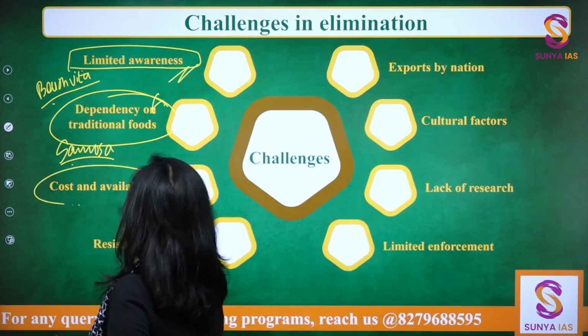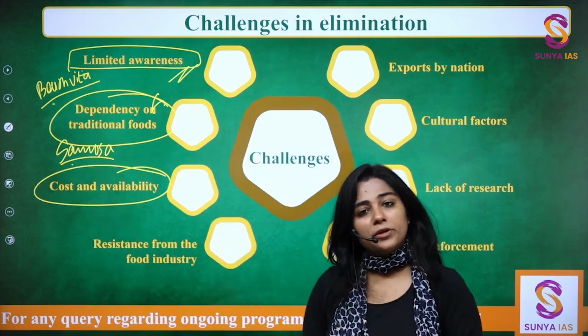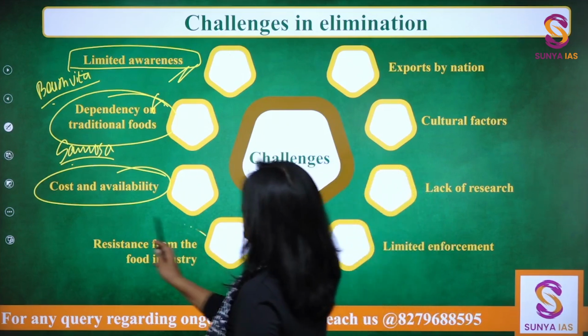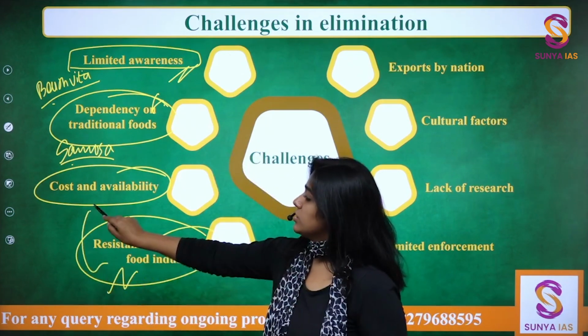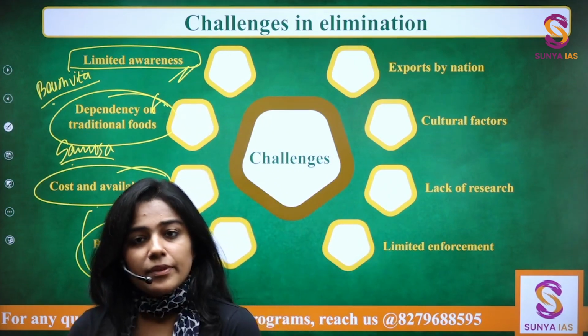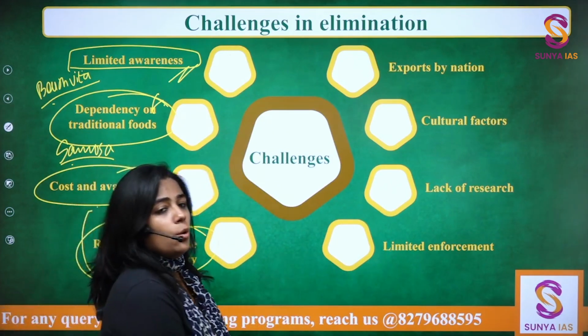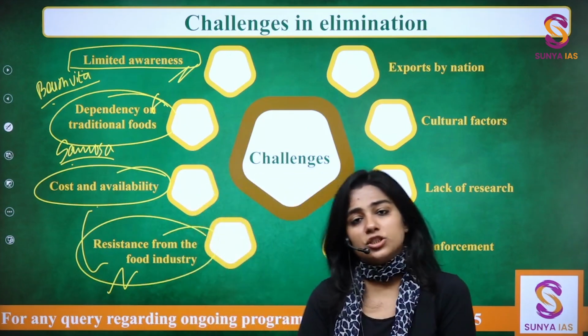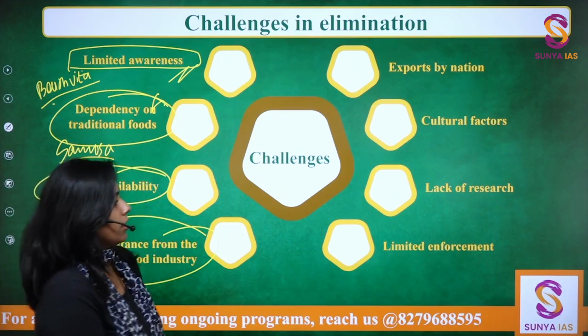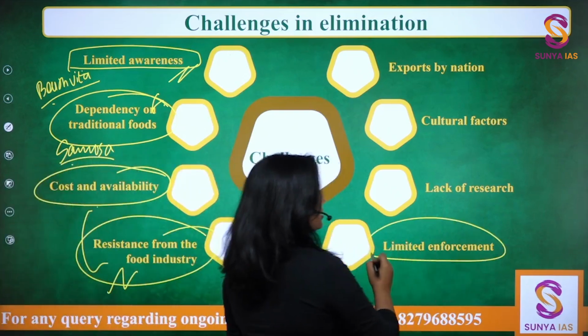Then cost and availability: the healthier alternatives are pretty expensive, you don't want to shift towards them, right? Then resistance from the food industry for this very particular reason, that the cost is higher and this transition from trans fats to any other kind of oil will be very difficult. Then the enforcement is also limited.